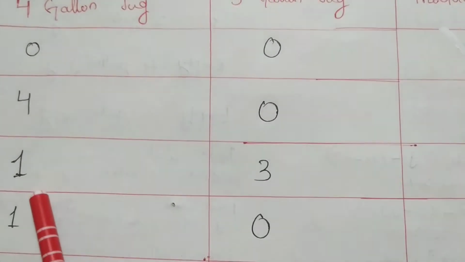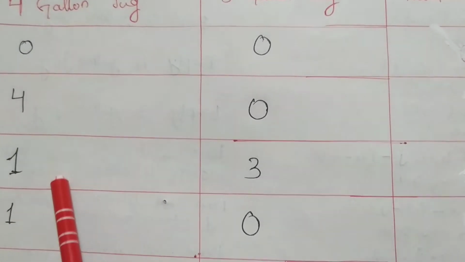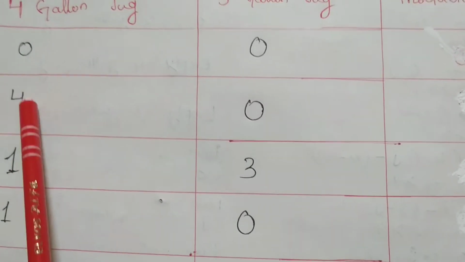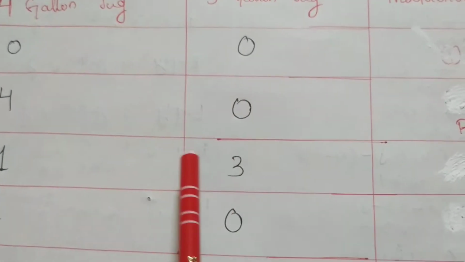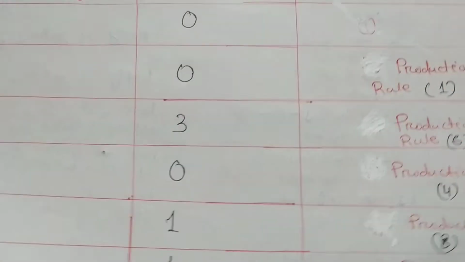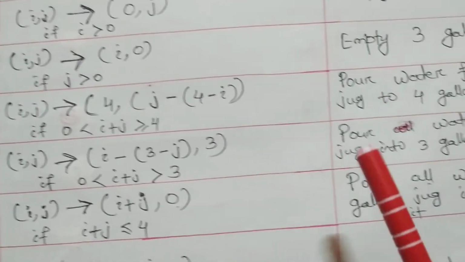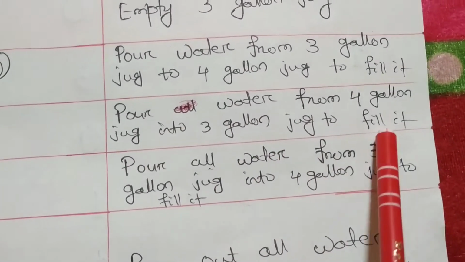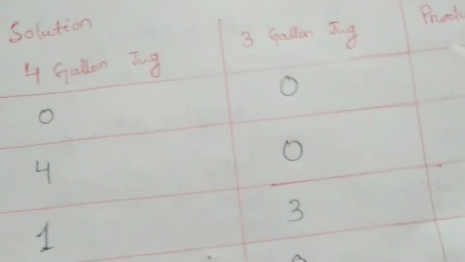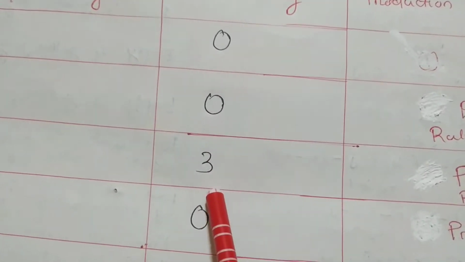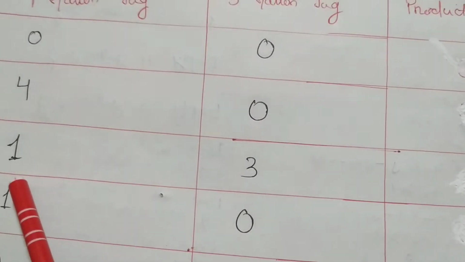Okay, means here we are pouring some water from 4 gallon jug to fill the 3 gallon jug. So previously it was 4, so we are pouring 3 gallon of water into the 3 gallon jug, and here left 1. This is production rule 6. What is production rule 6? Production rule 6 says pour some water from 4 gallon jug to 3 gallon jug to fill it. What we did here, we did the same thing. Previously it was 4, and we take out 3 gallon water into the 3 gallon jug. So here 1 gallon left.